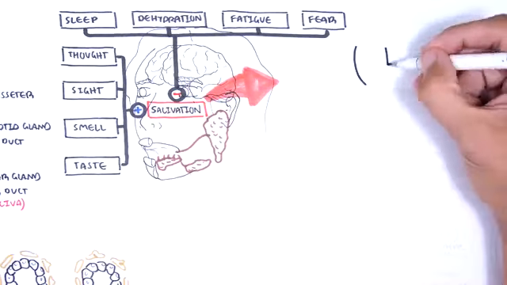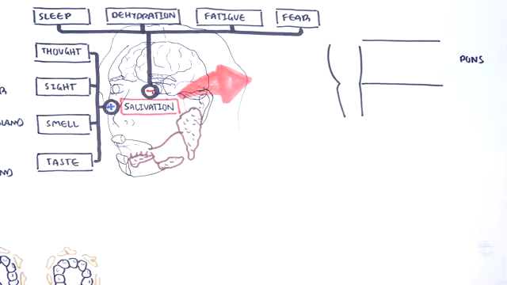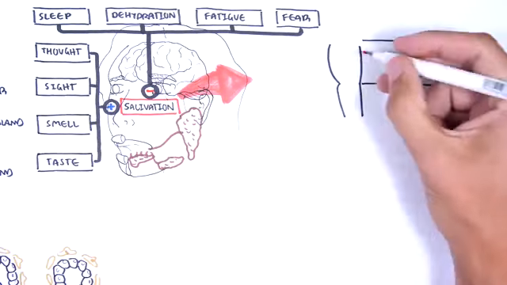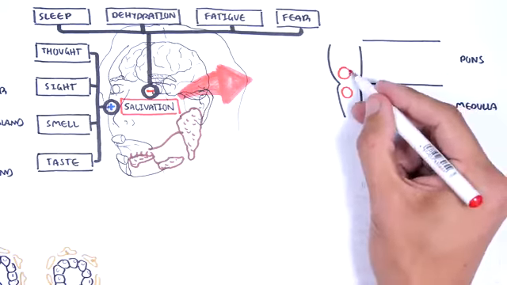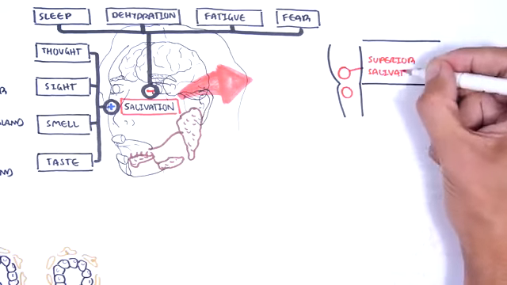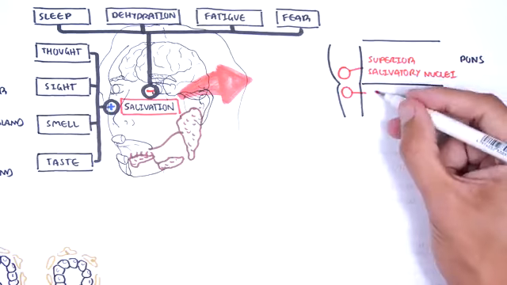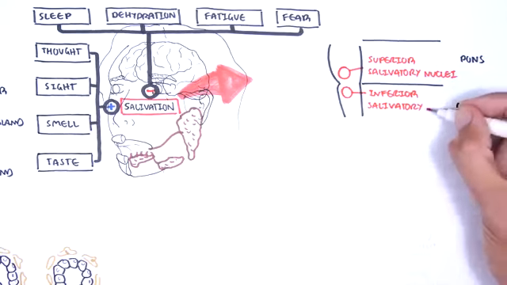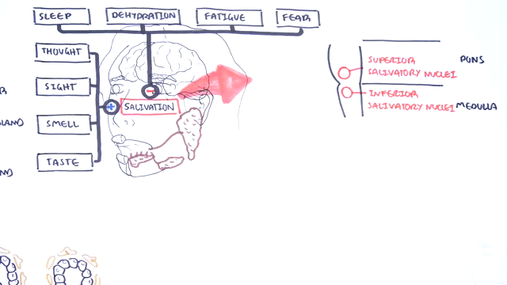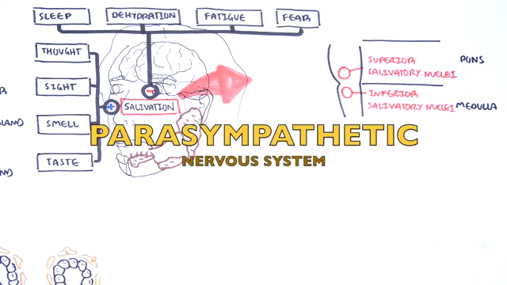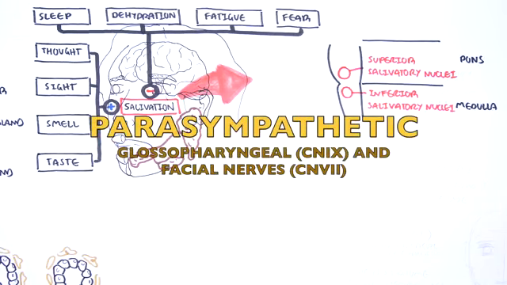In the brainstem, you have the pons and medulla region, and here you can find the superior salivatory nucleus and the inferior salivatory nucleus. The part of the nervous system responsible for the rest and digest response, and so saliva production, is the parasympathetic nervous system. The salivatory nuclei have parasympathetic neurons targeting the salivary glands via the glossopharyngeal nerve and the facial nerve.